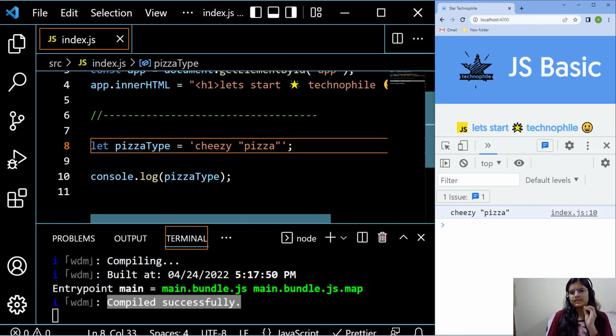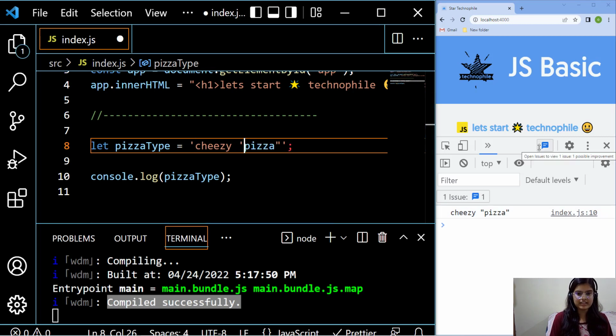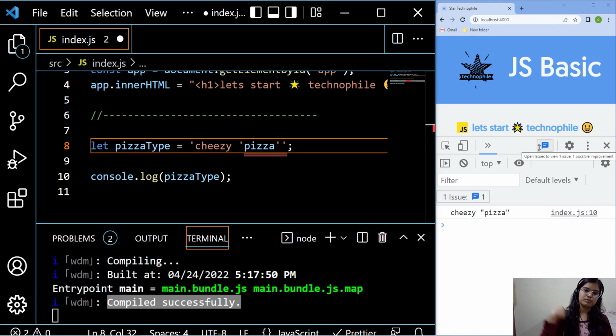So from this scenario, you can conclude that if you are using any quotation inside your string, for example, if I use a single quotation for the pizza word like that, then it's the programmer's responsibility to wrap the whole string in double quotes.